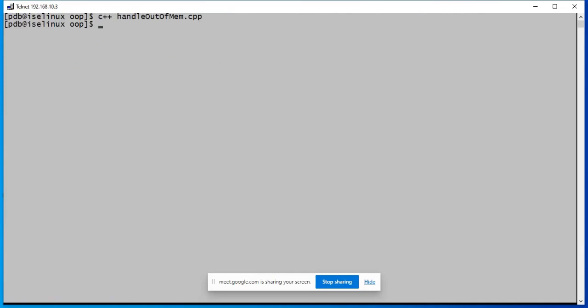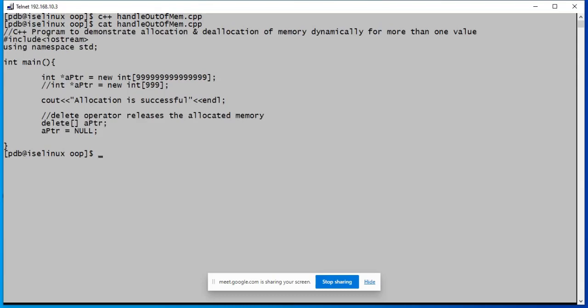No error. This is just the compilation step. So if your program is correct in terms of syntax, then you will not get any error. And also the memory will be allocated at runtime. So whether there is sufficient memory or not cannot be ascertained, cannot be known at the time of compilation. What does the compiler do? It just checks if your program is correct in terms of syntax.